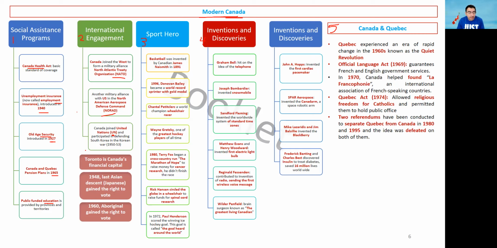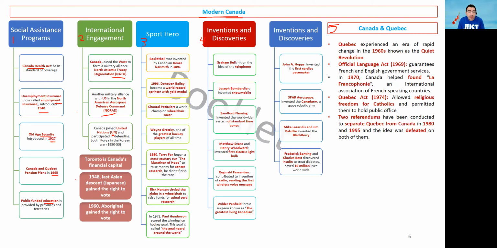Okay, some important information we have to mention, which usually comes in the questions, is that Toronto is Canada's financial capital. The main manufacturing place is Ontario, and Toronto is the capital of Ontario, and Toronto is considered Canada's financial capital. So the capital of Canada is Ottawa, but the financial capital, the one for financial agreements and all that, is Toronto.